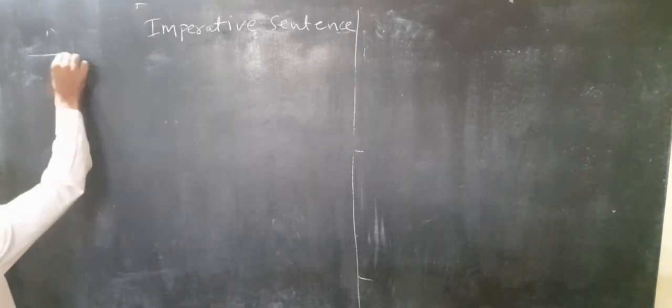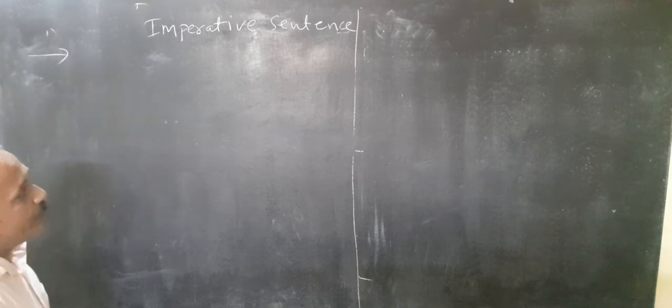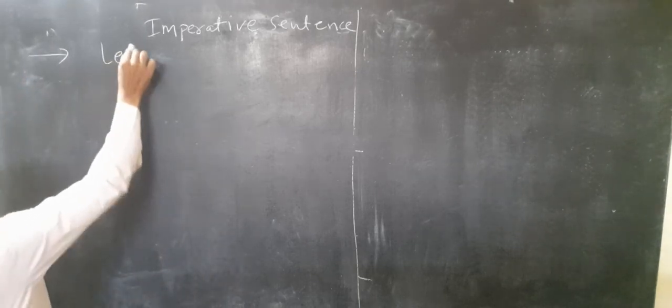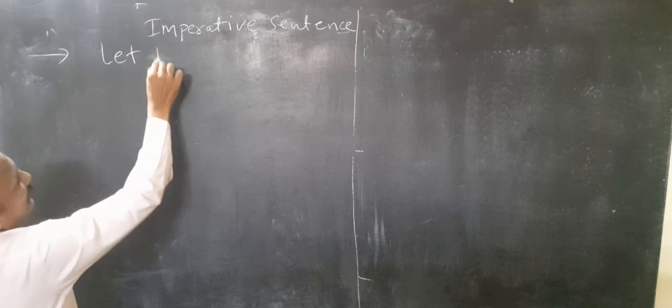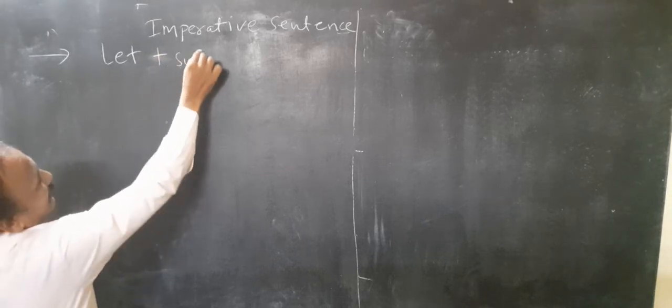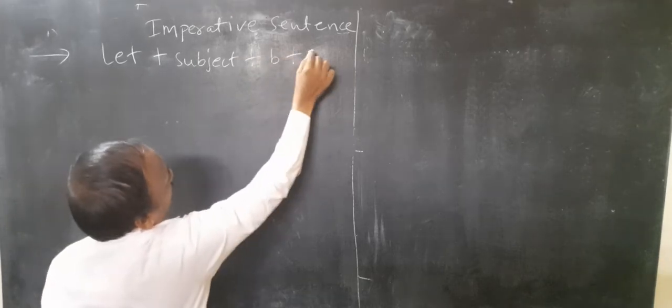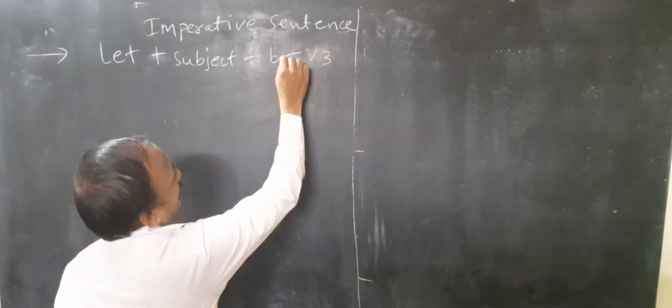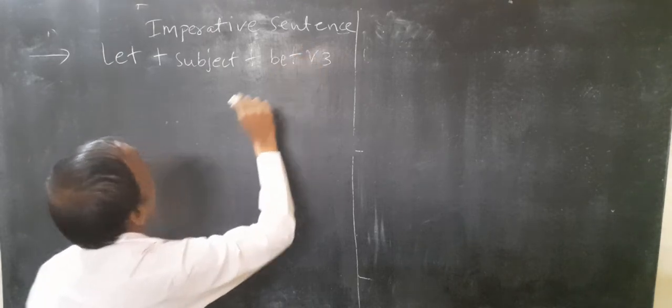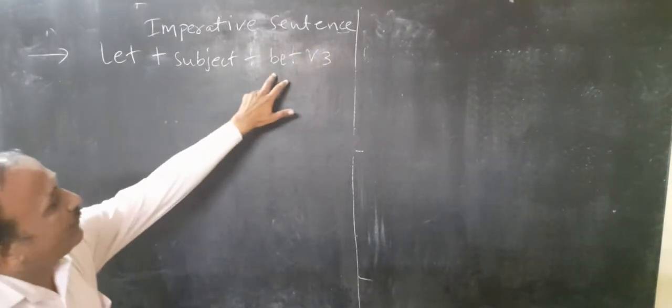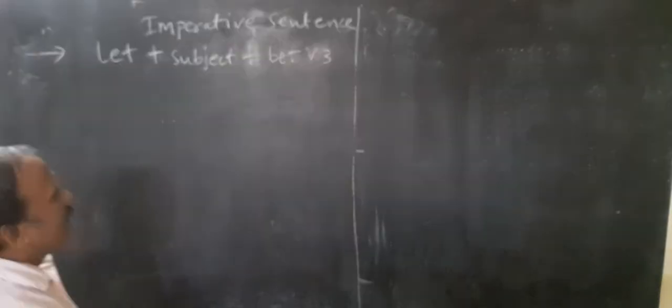So what is the rule for passive voice in an imperative sentence? First comes let, then subject, then be, then V3, right?